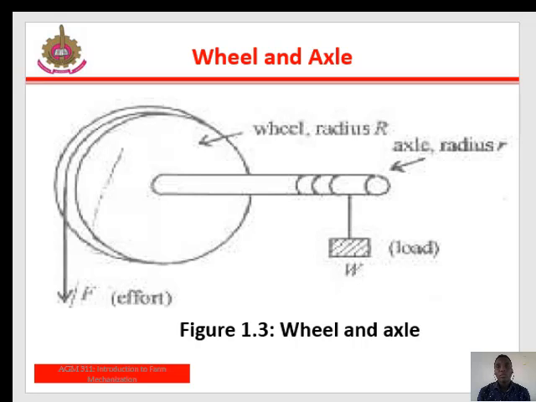Next example of a basic machine is the wheel and axle, as shown on the slide. The wheel and axle are commonly found in vehicle wheels and bicycle wheels as well as in pulleys. The wheel and axle are made up of wheels of different radius as shown on the slide. We have the radius of the wheel to be big R while the radius of the axle is small r. The load to carry is borne by the axle while the effort is applied on the wheel.